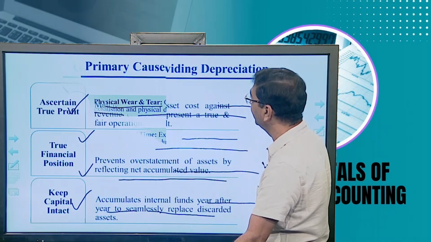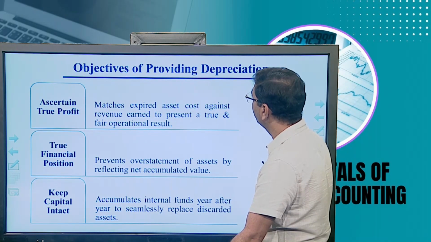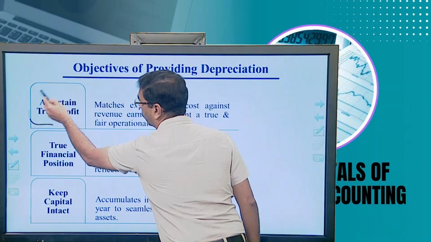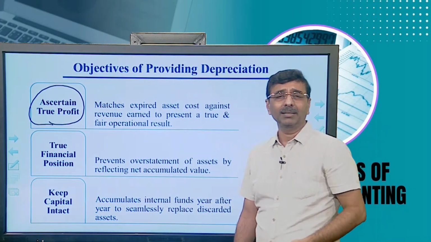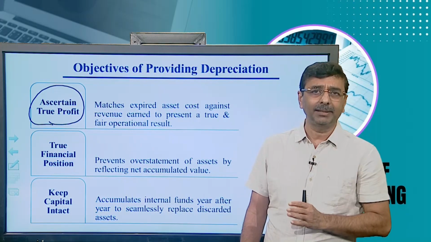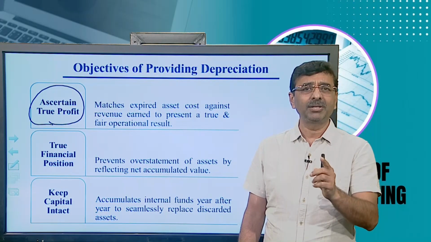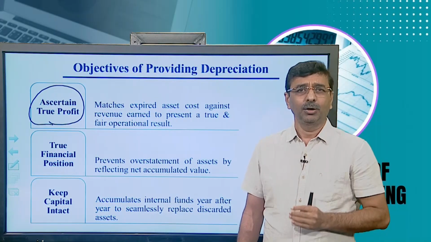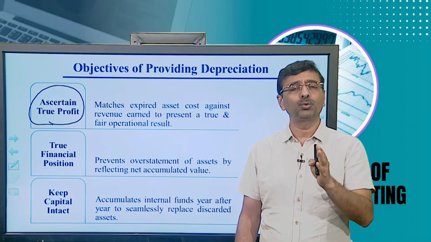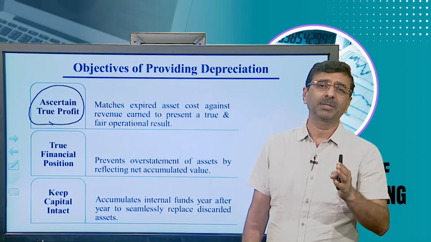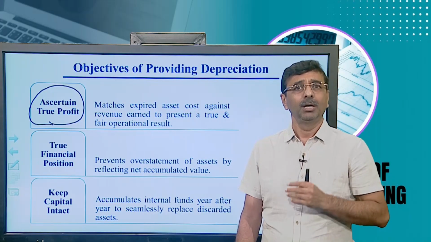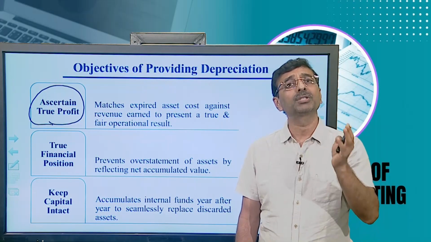Moving to the next point, here are the objectives of providing depreciation. First is to ascertain the true profit. Why ascertain the true profit? Because depreciation is a non-cash item, that is exactly correct. But as already mentioned since the first slide, the introduction of the unit, depreciation is an item of expense which has been incurred in the initial year, or the first year when it was purchased.